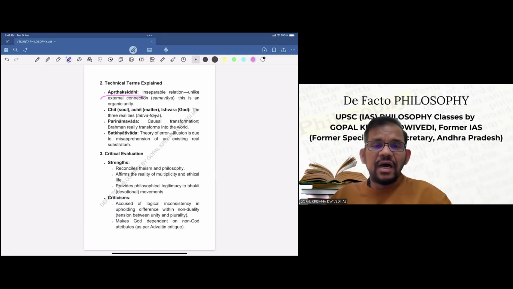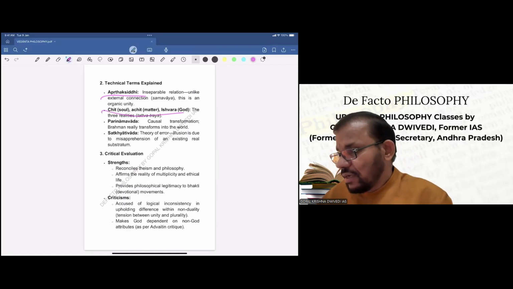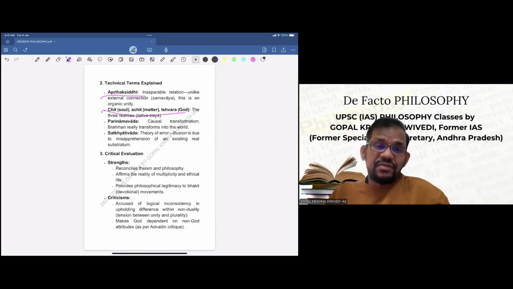Then Chitta, Achit, and Ishvara. These are three realities and called Tattvatrayee. Then Parinamvad, we have discussed it, already discussed. It's basically real transformation, causal transformation. Brahma really transforms into the world.